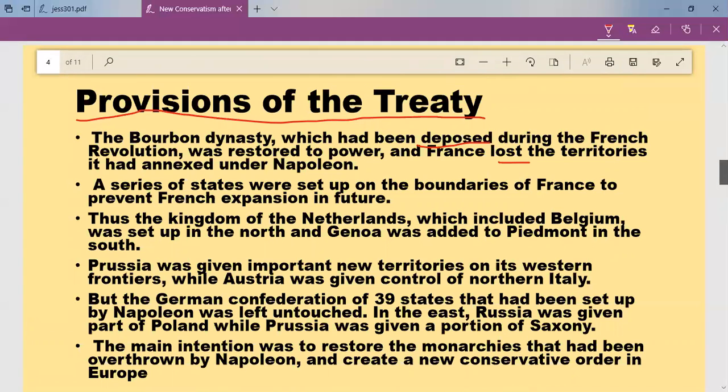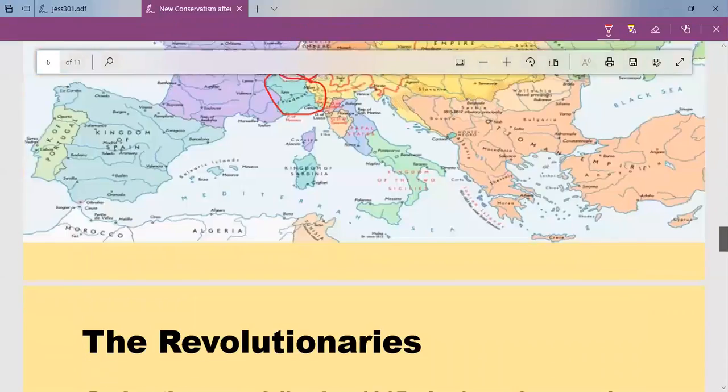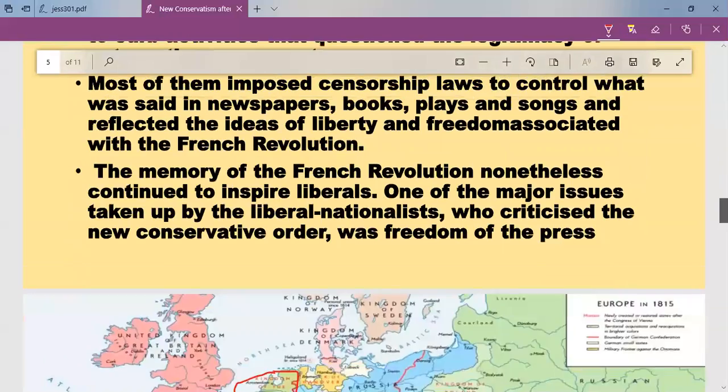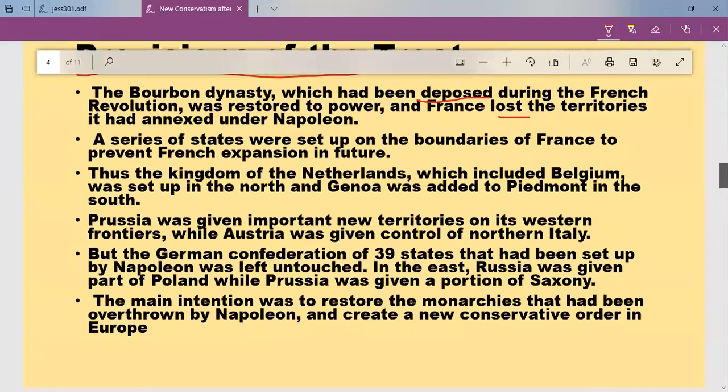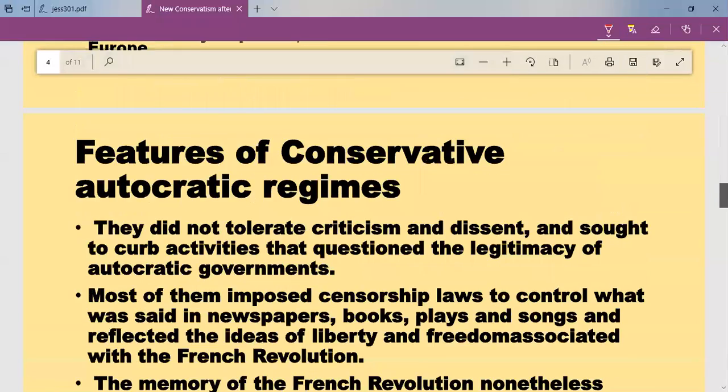Belgium was set up in the north and Genova was added to the Piedmont in the south. Then Prussia was given new territories on its western frontiers, while Austria was given control of northern Italy. Again, you can see northern Italy, a few states were created. Then Austria got some of the new states. This is how the new states were created at the boundary of France.